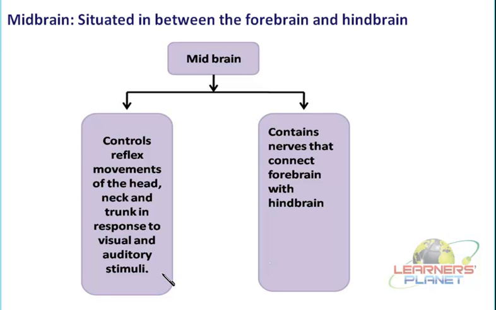Immediately you pull your hand back or your leg back wherever the pricking has taken place. But imagine the one example we had already started in the previous session. When you are driving and something goes into your eyes, you will not close your eyes for a long time. You know how much you have to dilate, how much you have to contract. You have to control it at that time, isn't it?